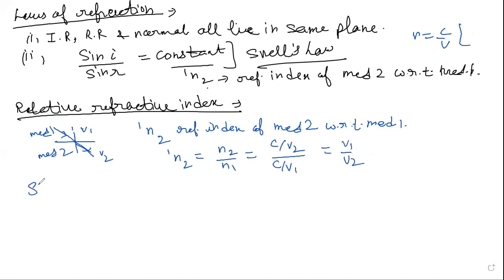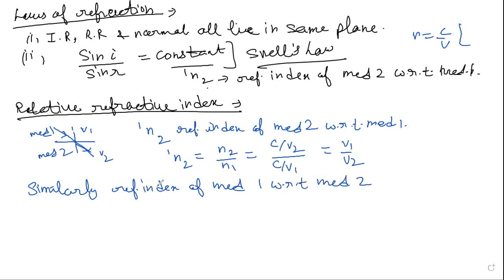Similarly, if I want to write the refractive index of medium 1 with respect to medium 2, I will write it like this: 2 and 1, that will be equal to V2 by V1. This is the first equation, this is the second equation.